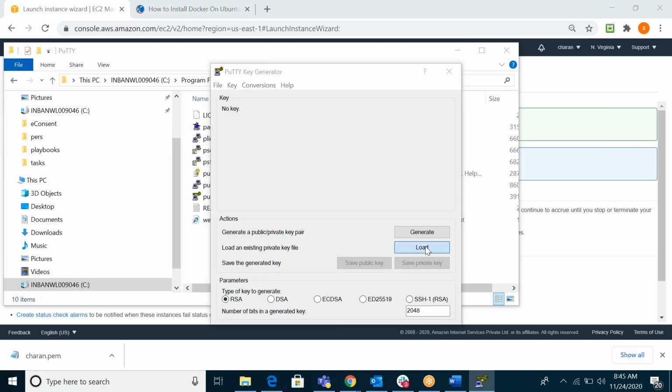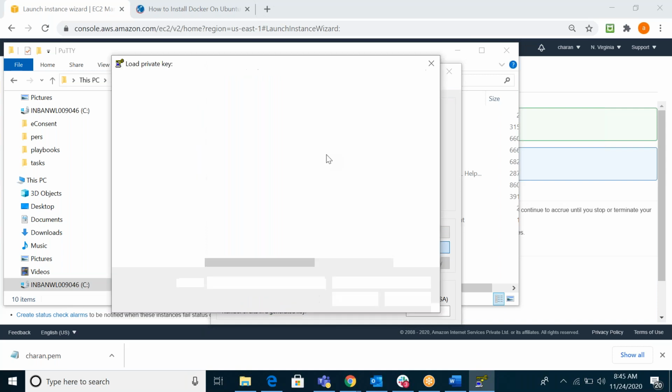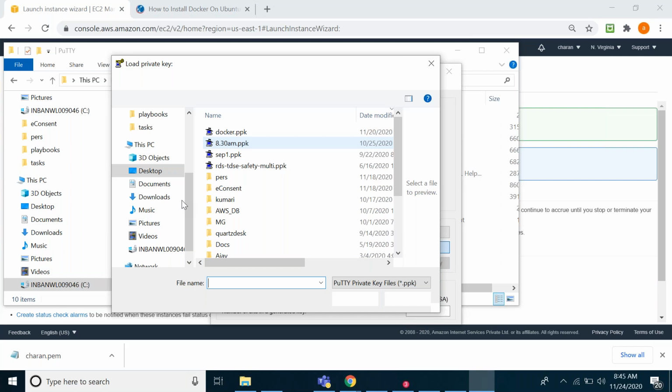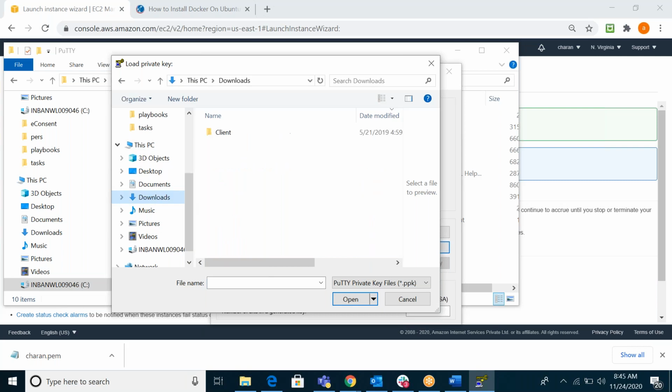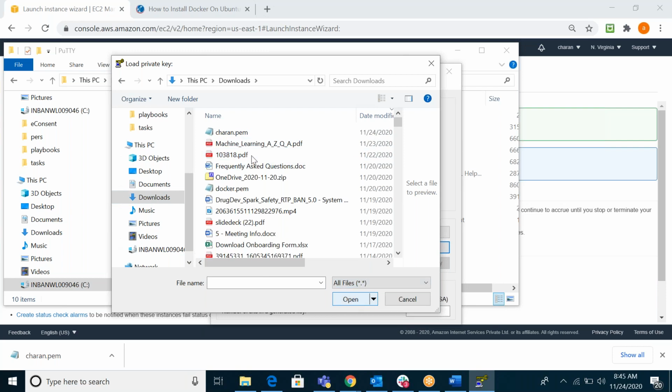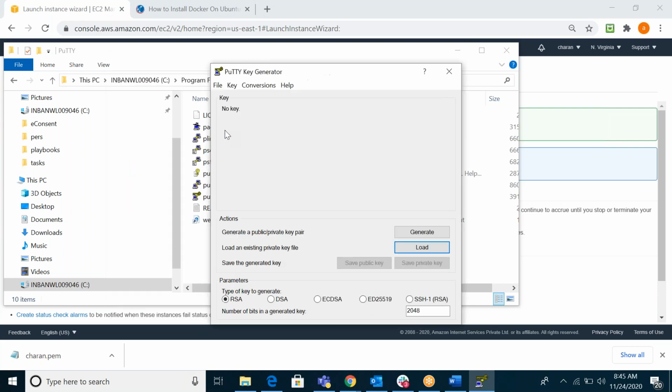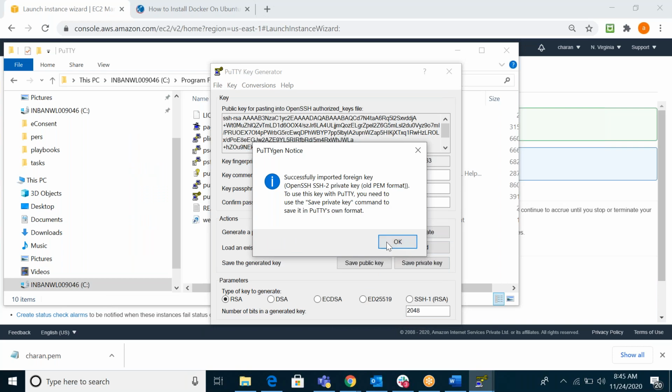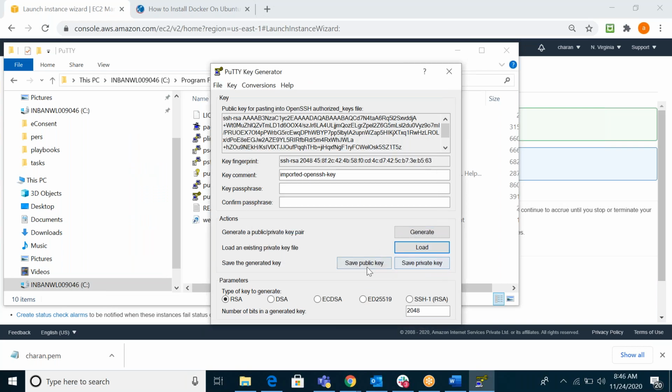Just load. Select the template, whatever you have downloaded now. Select your file. Then save private key.